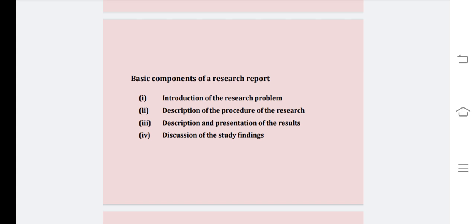Under description and presentation of the results, the researcher will be communicating which statistical procedures were used to test the hypothesis, what the outcomes of those procedures were, and what the subsidiary findings of the research were. Under discussion of the study findings, the researcher will be stating why the results manifested themselves in a particular way and what the results signify.